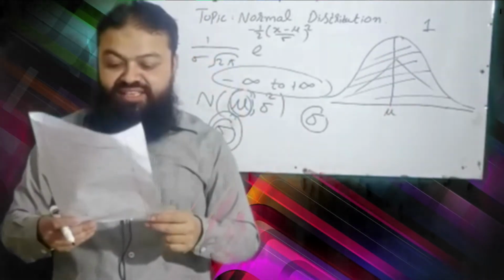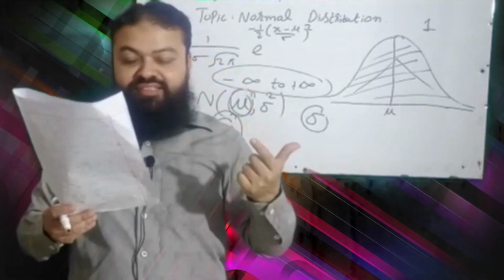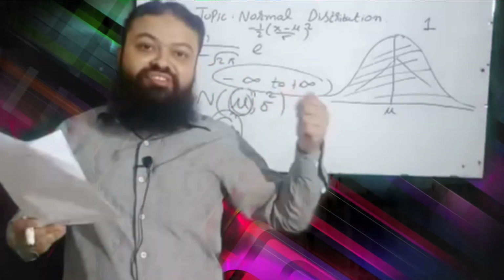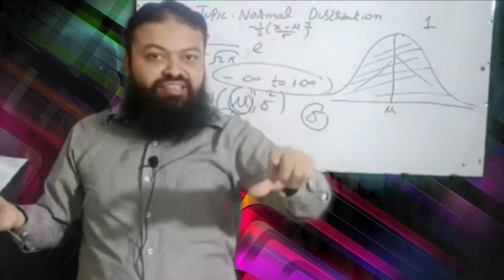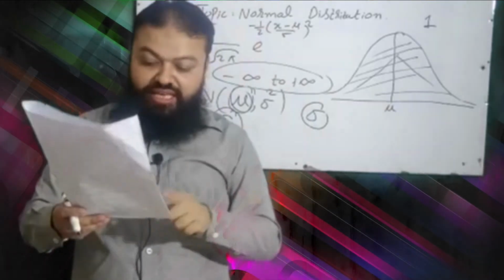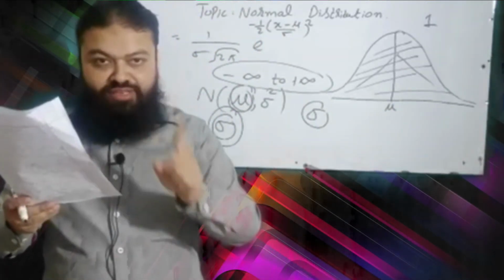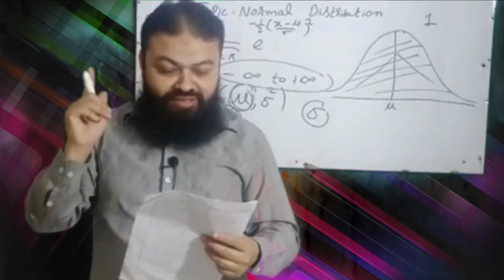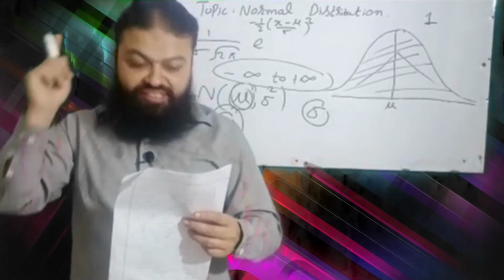Question number 15, considering the normal distribution, spread is increased and height of the curve is decreased for, I have discussed, when the variation is larger and the height is decreased, it means we have larger value of the standard deviation. A option is smaller value of variance, incorrect. B, larger value of variance, incorrect. C, smaller value of standard deviation, incorrect. D, larger value of the standard deviation, it is correct one.